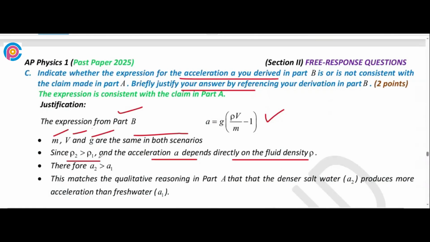So if rho 2 is greater than rho 1, then a2 is greater than a1. This matches the qualitative reasoning in part A, where the denser salt water produces more acceleration than the fresh water. So that's the answer.